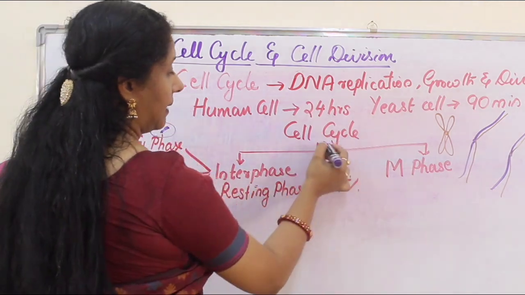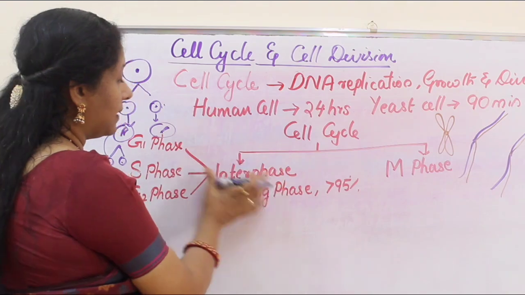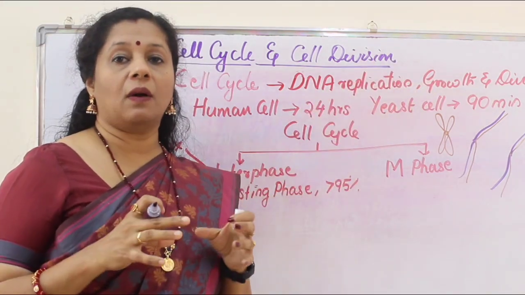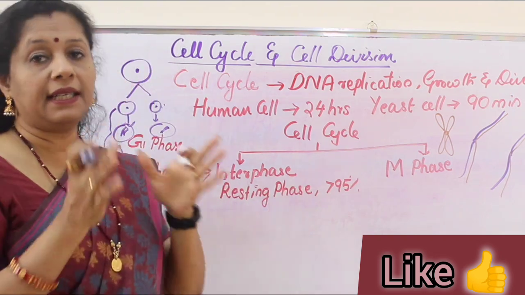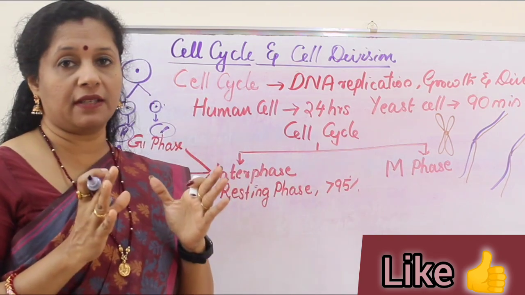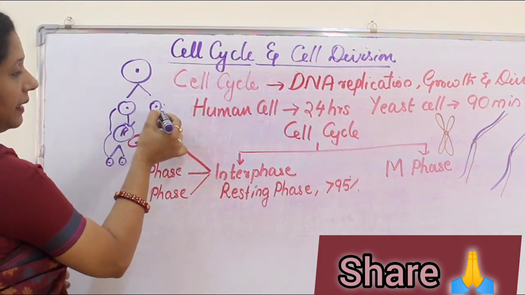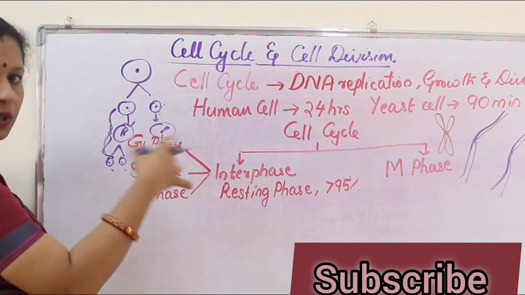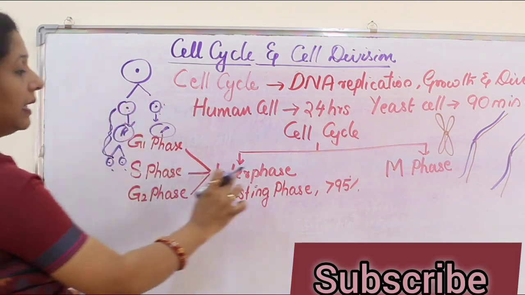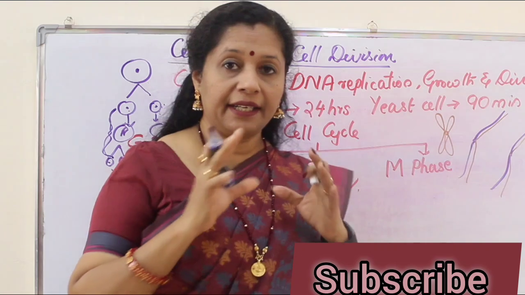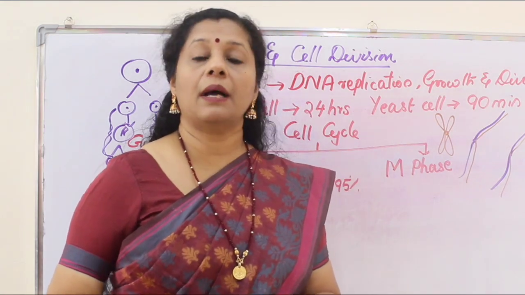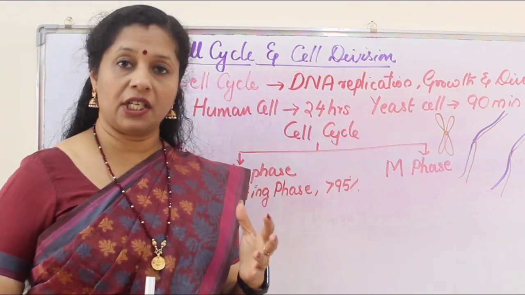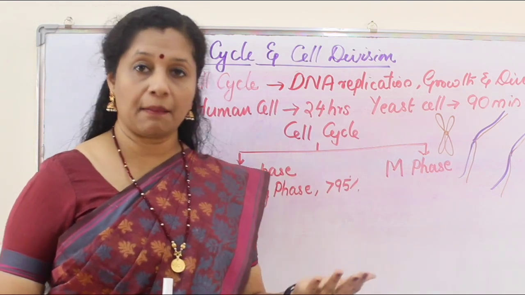So the cell cycle can be divided into 2 phases. So the first phase where all these are happening prior to actual division is called what? The interphase. Inter means in between. The phase in between 2 divisions is called an interphase. That means one cell divided into 2 daughter cells till it becomes the next 2 daughter cells. What is happening? Growth, replication of DNA, everything together called an interphase. Whereas the actual division phase is called M phase or the mitotic phase. So every cell cycle has got 2 phases, the interphase and the mitotic phase.